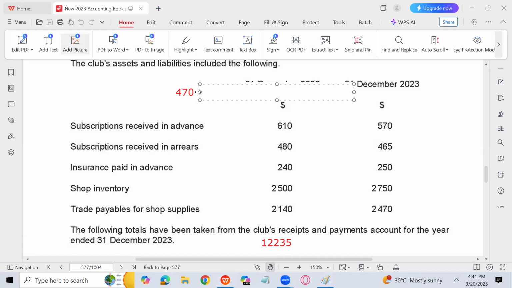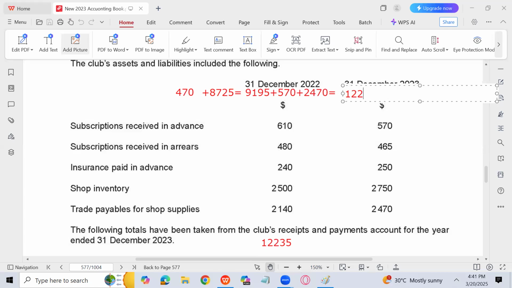Plus 8725, how much it will come? 9195 plus 570, which is the current liability, plus trade payables 2470, which is also a current liability. Same आ गया? So that is 12235.